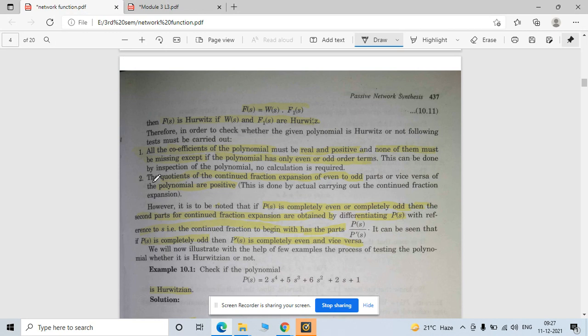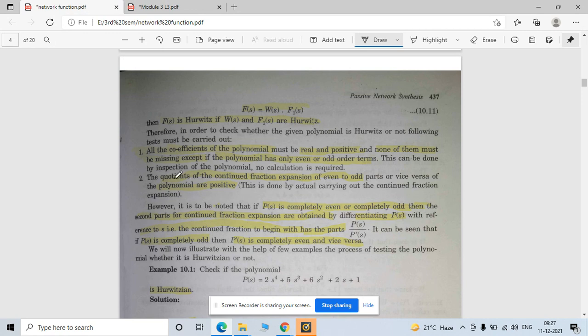And the second thing is the continued fraction. In the first condition, there should be no missing coefficient, and all coefficients must be real and positive.